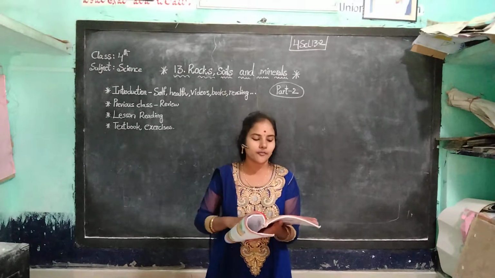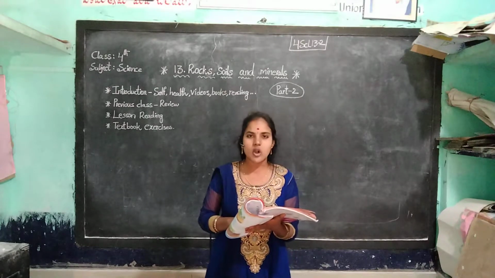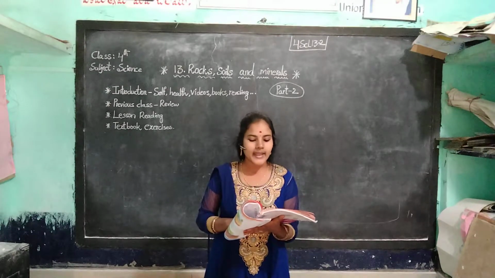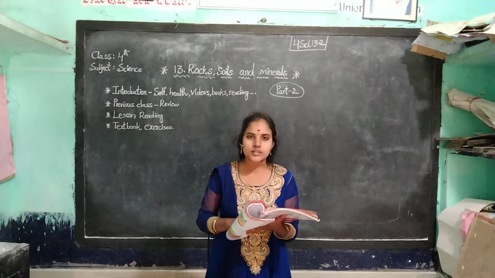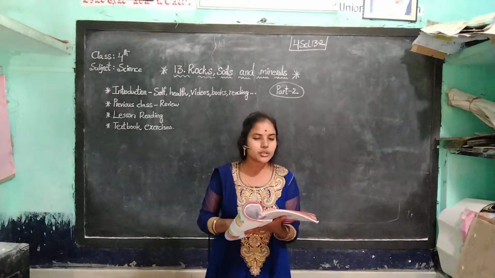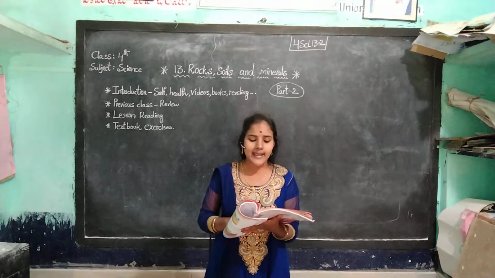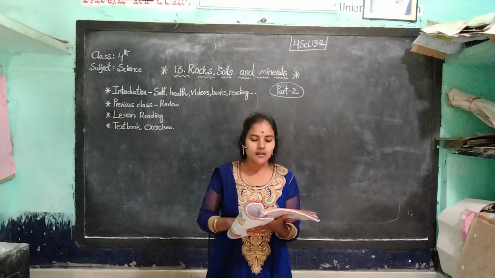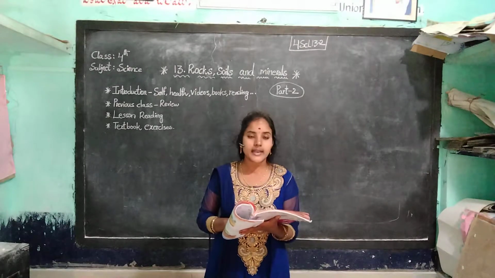How is soil formed? The outermost layer of the earth's crust forms the soil. The earth's crust was made up of hard rocks. These rocks are continuously heated by the sun and cooled by the rain. The heat of the sun cracks the rocks in summer. Water fills these cracks in the rainy season.